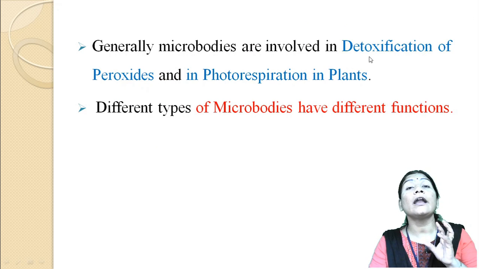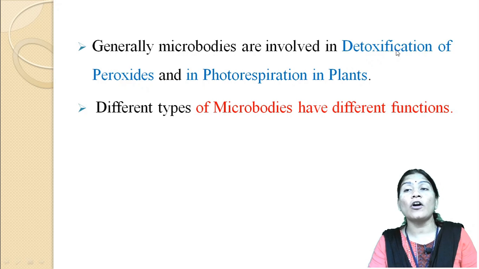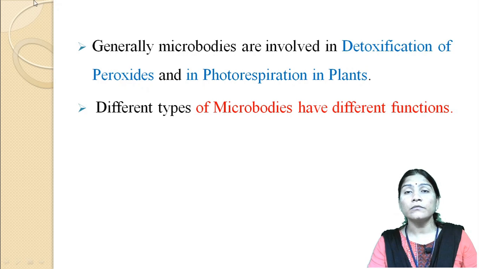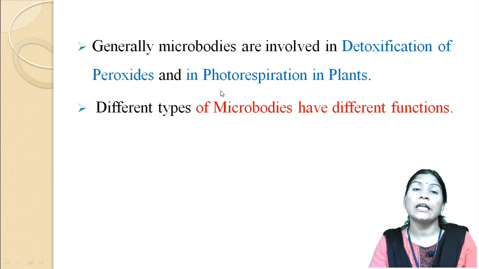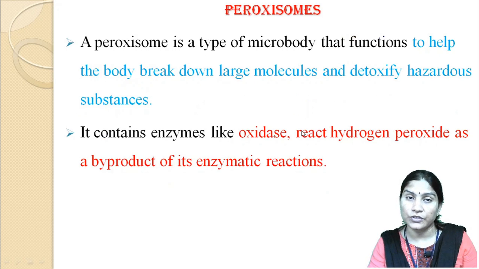Generally, microbodies are involved in the detoxification of peroxides, or we say the removal of toxic content. Detoxification is the process through which we remove toxic content. De means remove and toxification means toxic compounds or drugs. So microbodies are generally involved in the detoxification of peroxides and in photorespiration in plants. Different types of microbodies have different functions.